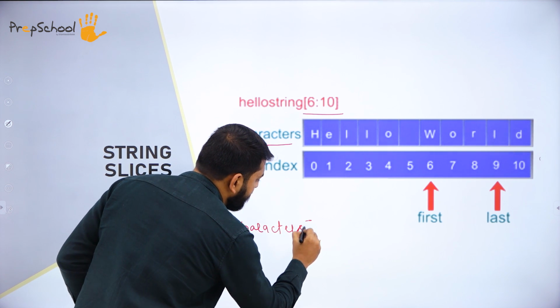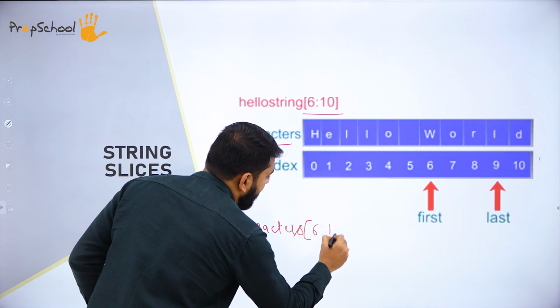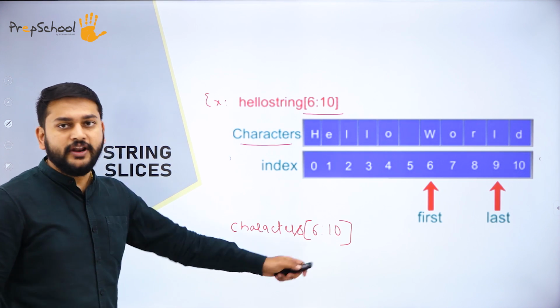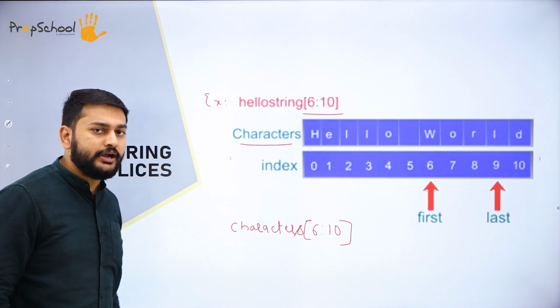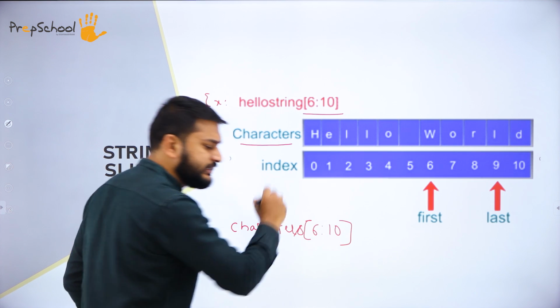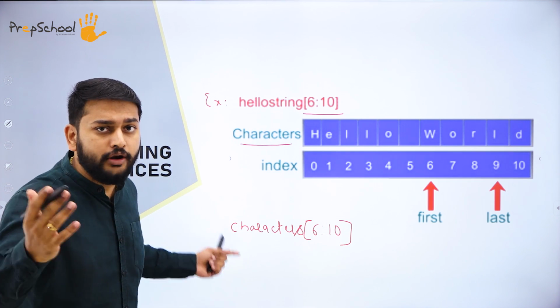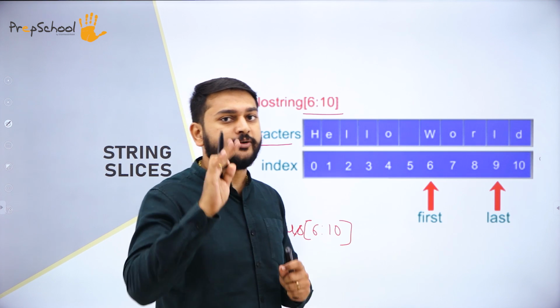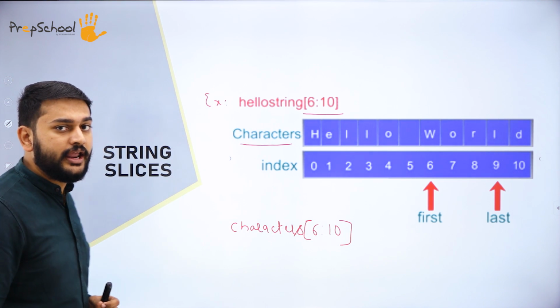Okay, so characters 6, 10. Suppose if I give like this, this is an example that I have taken. You need to understand two important things. Sir, what is this 6 and what is this 10 that you have given? So you already know that is a syntax to extract the substring from the string. So how are we trying to understand this?